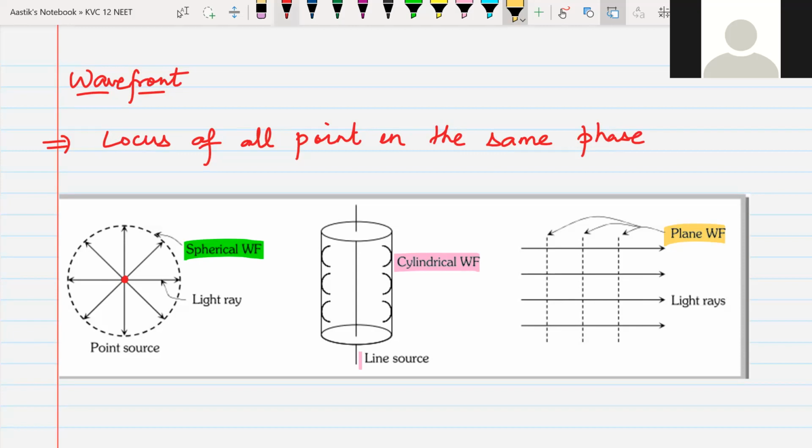You can see here, this is the direction of the propagation of wave. When I say propagation of wave, I mean the direction of light rays, in which direction the light rays are going.